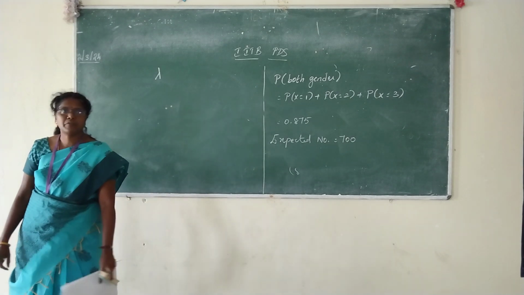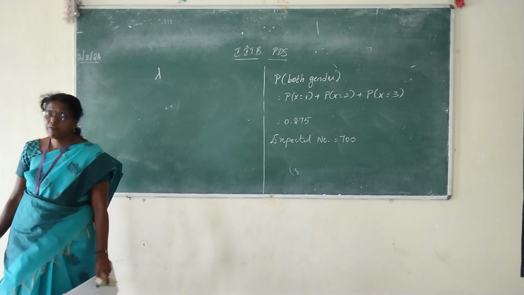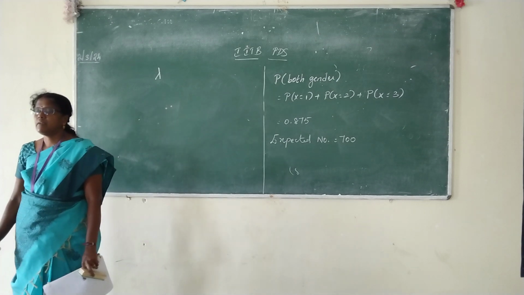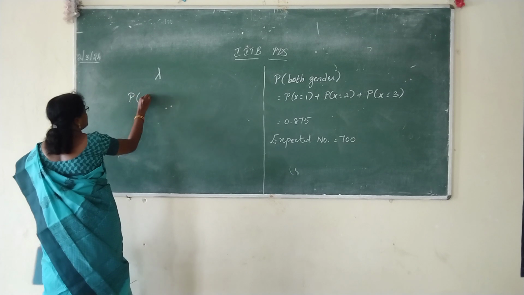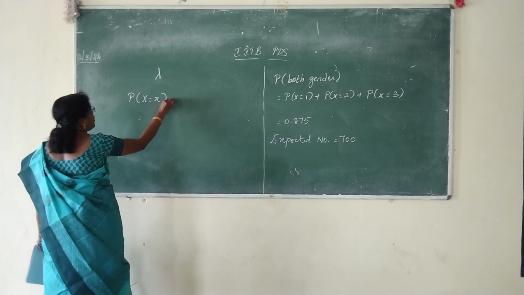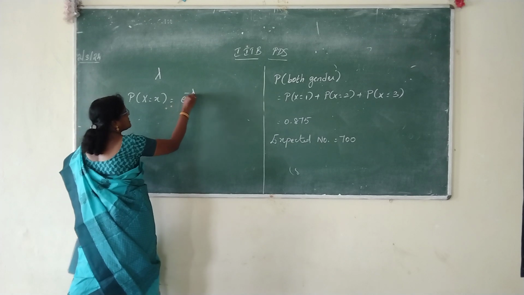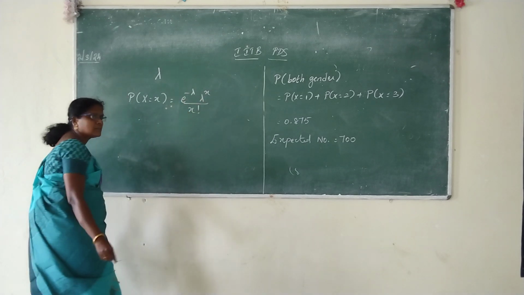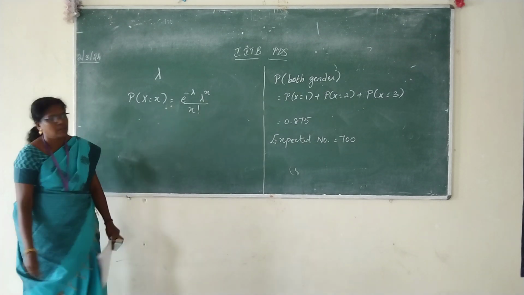What is PMF? Probability mass function. Probability of capital X equal to small x is equal to e power minus lambda, lambda power x by x factorial. This is how you define Poisson.